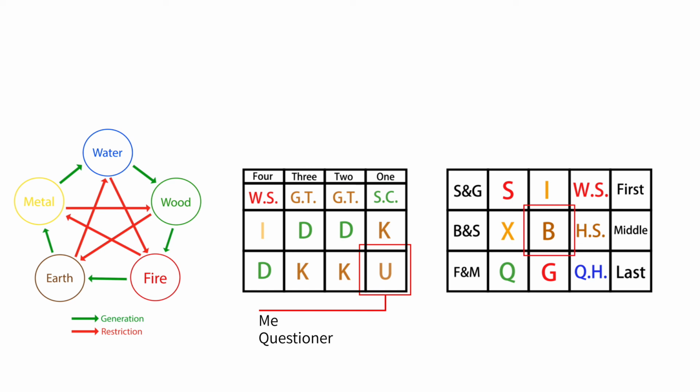The second transmission is the Chou, which is B, and the attribute of 5 elements of B is earth. U and B have the same attribute of the 5 elements, so the relationship of the 6 relatives between you and B is called the brother and sister. I abbreviated it as B and S. Why did the ancient Chinese name this relationship the brother and sister? Because our brothers and sisters always have something in common with us.